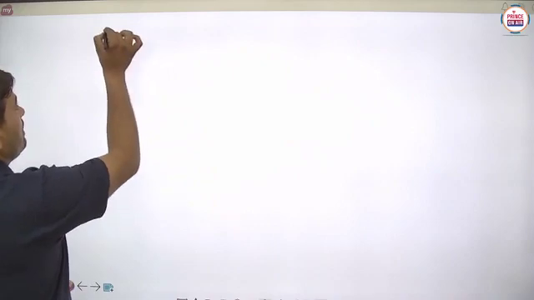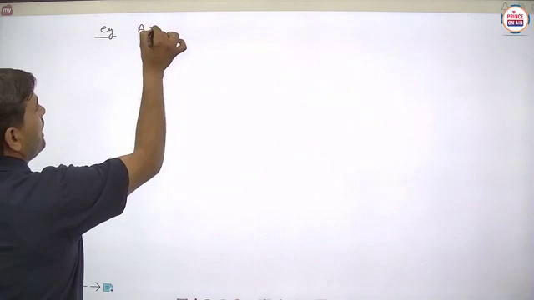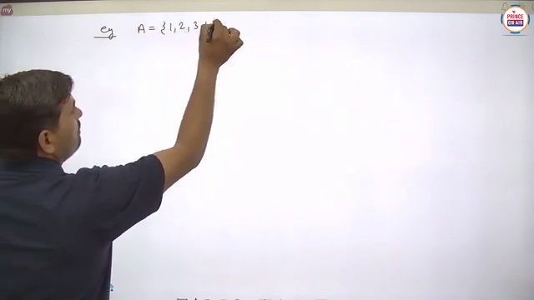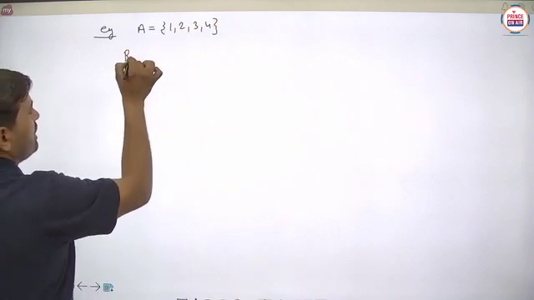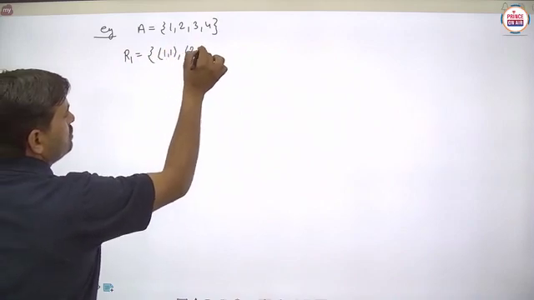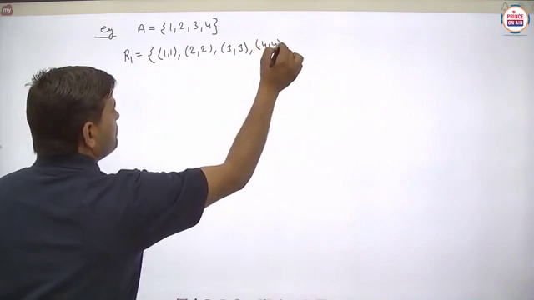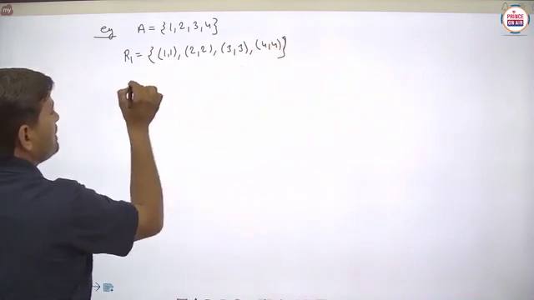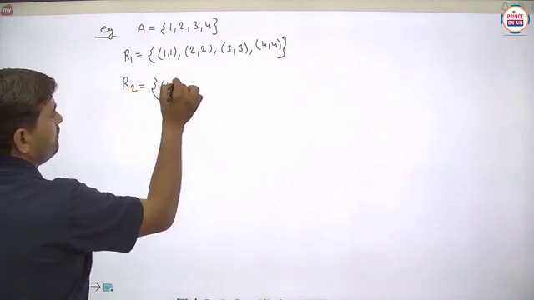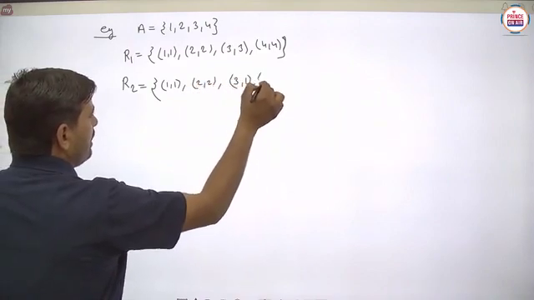So next example, suppose we take a set A = {1, 2, 3, 4} and some relations. R1 is (1, 1), (2, 2), (3, 3), (4, 4). Next, R2: (1, 1), (2, 2), (3, 1) and (1, 3).